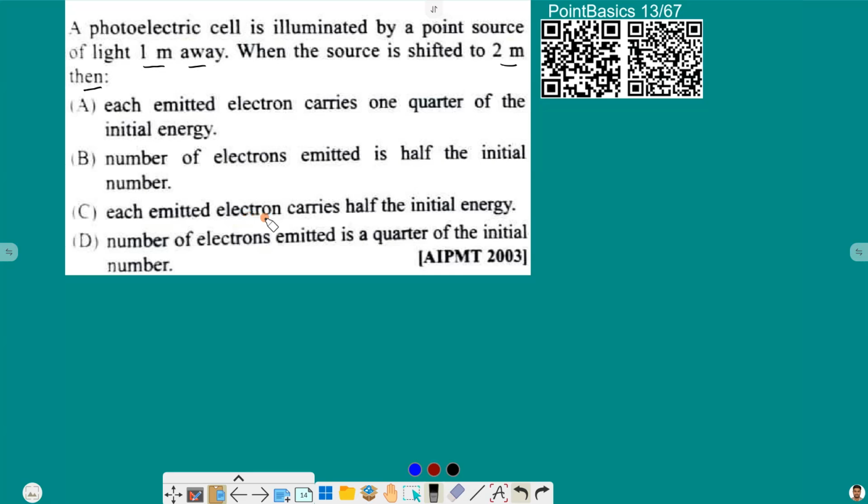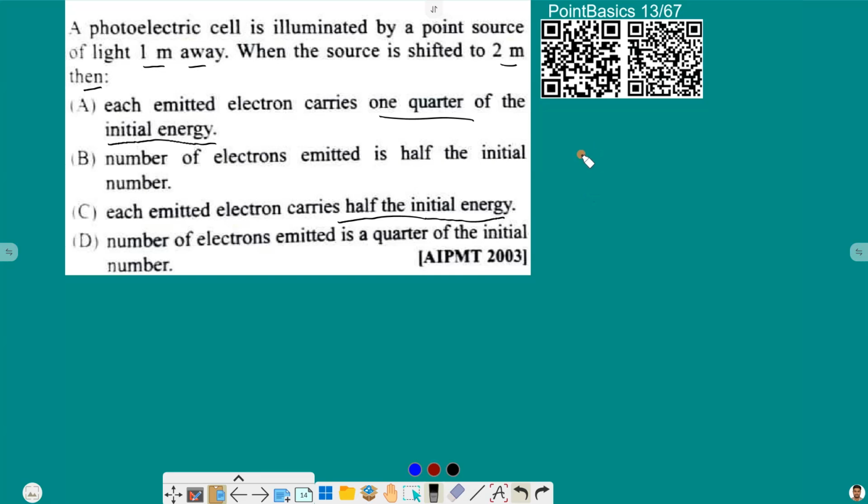C. Each emitted electron carries half of the initial energy, and the number of electrons emitted is a quarter of the initial number. In option A it is discussed regarding energy, and in option C also it is discussed regarding energy: in option A it is 1/4 of the initial energy, and in option C it is one half of the initial energy.